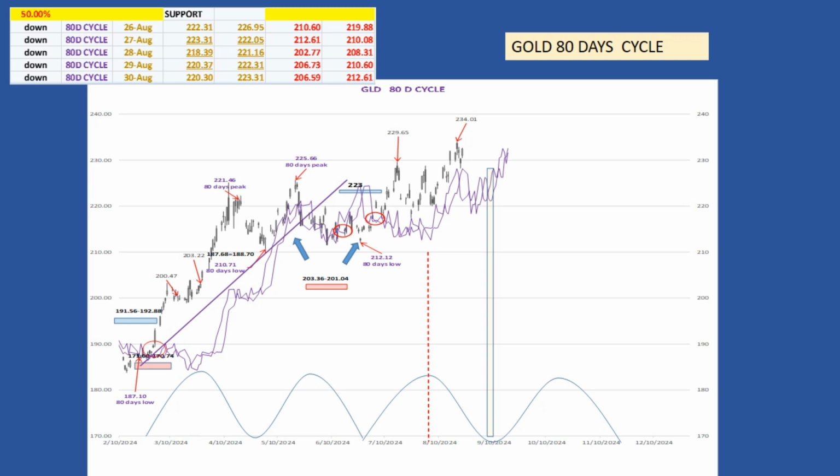This low should first find support on its cycle lines, which will be between 221 and 227. This low is scheduled for September 3rd, the yellow zone. If the gold market crosses sharply below its cycle lines at that time, then we can expect a sharp correction for the next higher degree cycle. Since January this year, the success rate is 50% and the cycle trend is down.